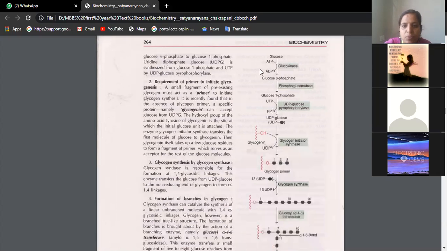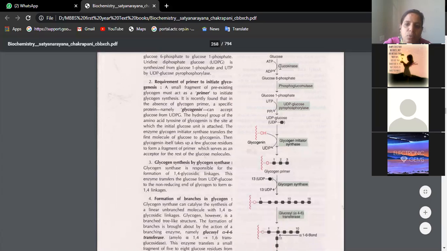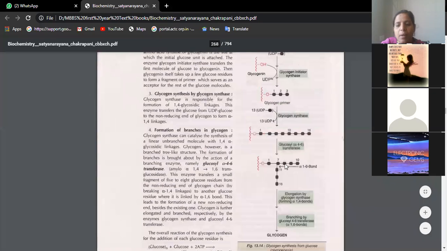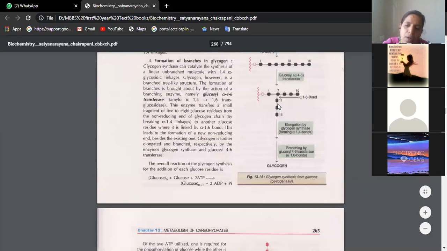Okay. So now please memorize this. Glucose is converted to glucose 6-phosphate in the presence of glucokinase, ATP is utilized here. Glucose 6-phosphate is converted to glucose 1-phosphate. Now you see the glucose molecules are being added up. For the addition, you have glycogen synthase enzyme. Then at the branching point, you have glucosyl 4,6 transferase enzyme. So the elongation goes on and branching also goes on, and it will lead to the formation of a complicated structure, a polymer of glucose, that is nothing but glycogen.